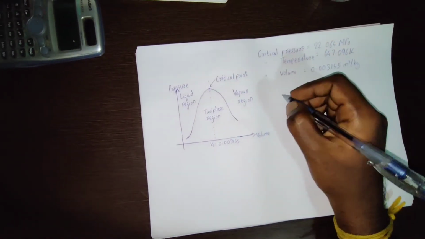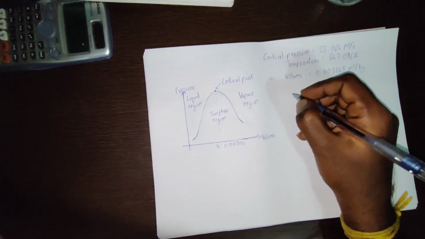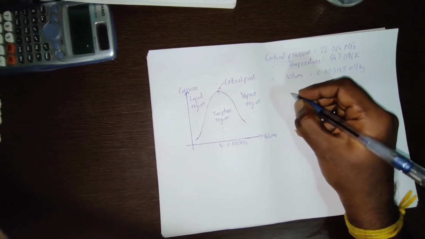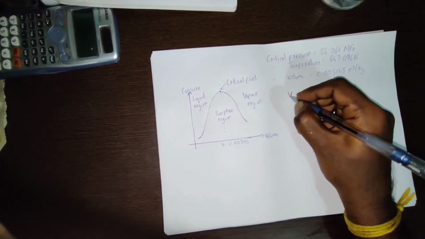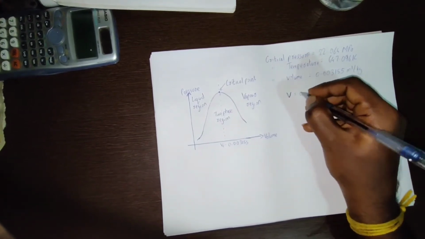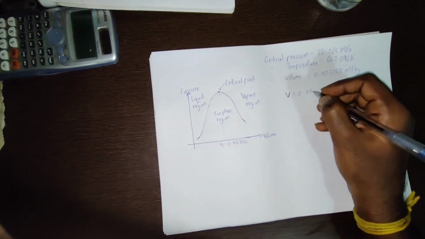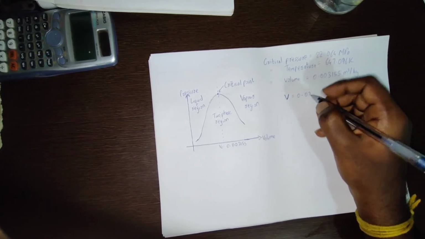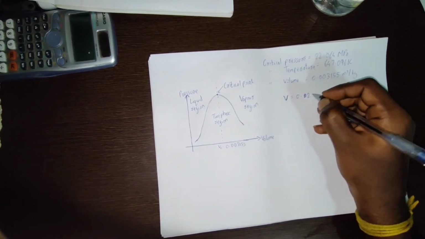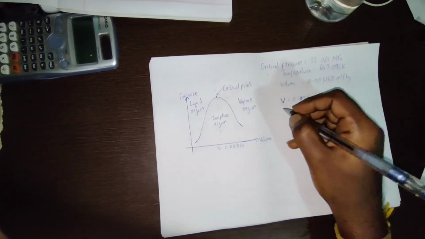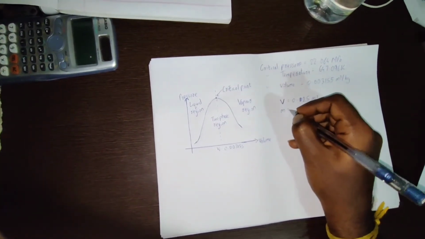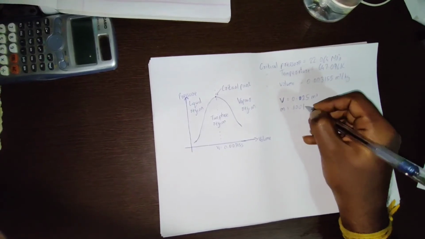Now in the question, they have given that the volume of the container, let us consider V as the volume of the container, is 0.25 meter cube, not 0.025, 0.25 meter cube, and the mass of water inside the container is 100 kg.